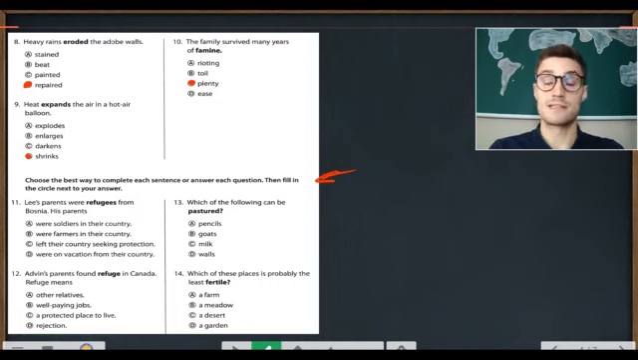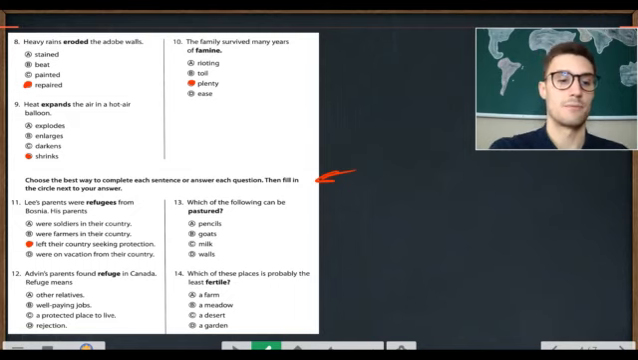Number 11. Lee's parents were refugees from Bosnia. His parents, A. were soldiers in their country. B. were farmers in their country. C. left their country seeking protection. D. were on vacation from their country. Lee's parents were refugees from Bosnia. His parents, C. left their country seeking protection.